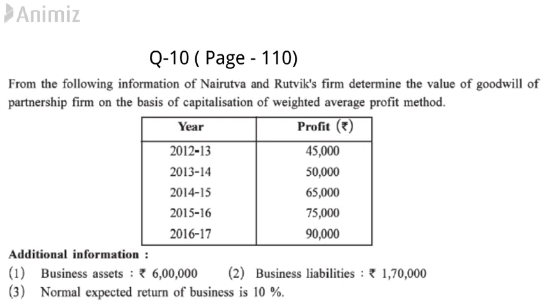No doubt now at this level you must be aware that you need to follow weighted average profit method. Total assets and liabilities are given, so from both of these you will be able to calculate capital, and normal expected return of the business is 10%, that is ERR.